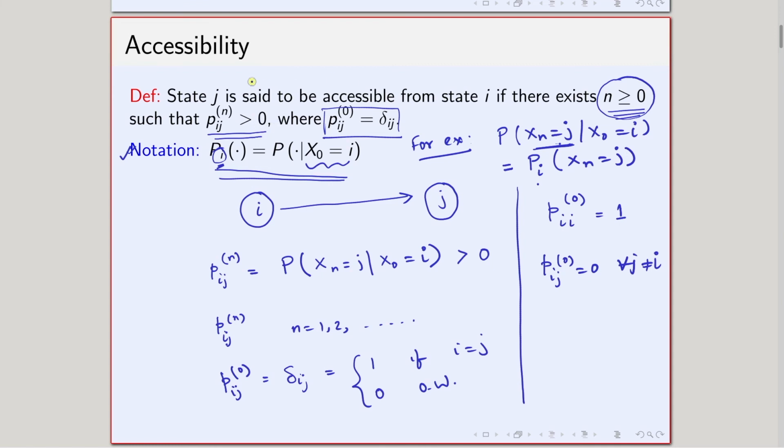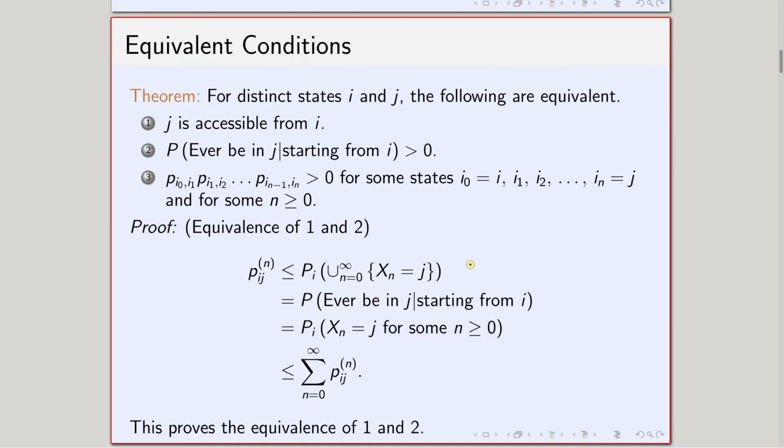Note that this definition tells that p_ij^(n) is strictly greater than 0. So, what does this mean? Does this mean that I can go from i to j? This is actually given by the next theorem. This theorem basically gives us 3 conditions, and the theorem tells that these 3 conditions are equivalent. So, let us see what the conditions are.